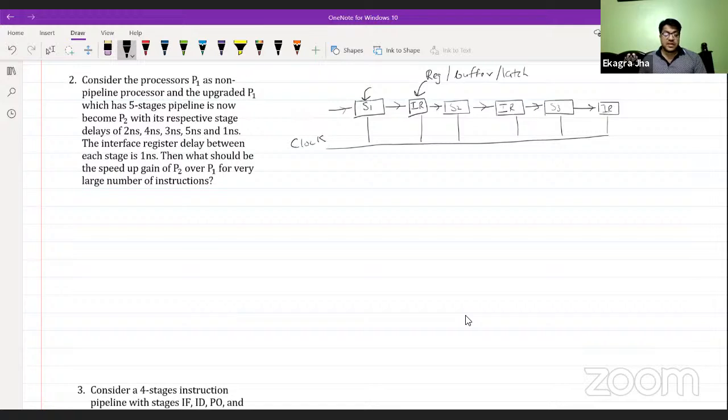Again, I'm repeating this: this session is for both EC and CS students. I'm only going to cover the topics that come in the syllabus for EC students as well. So the common syllabus that the EC and CS branches have is going to be covered in today's session. The rest of the extra CS portion is going to be covered tomorrow.